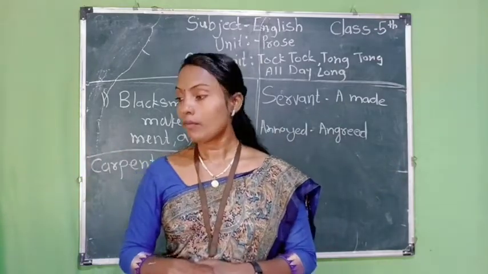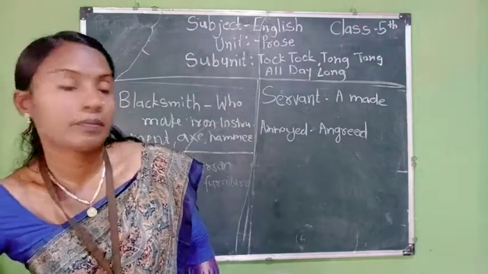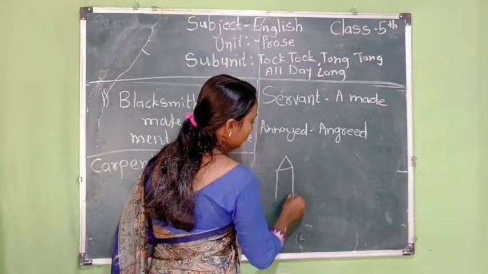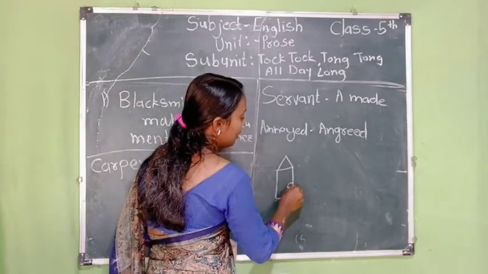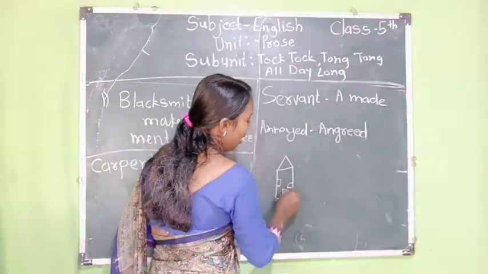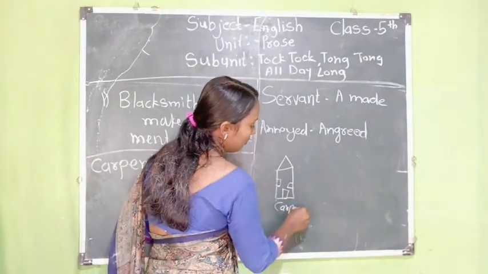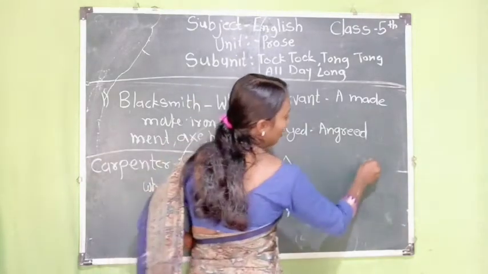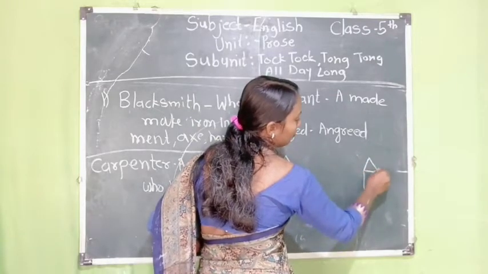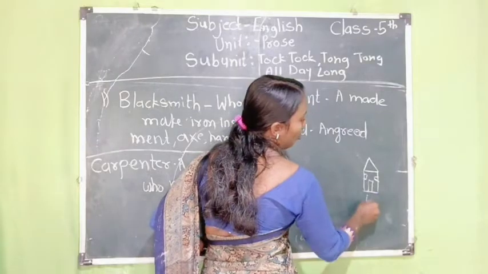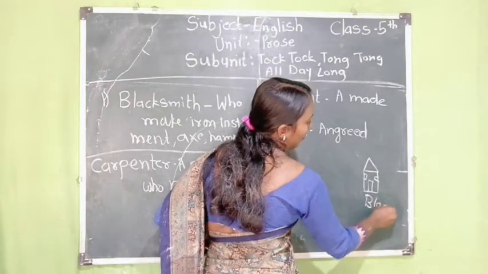So you can see here, that is the house of the carpenter. Then again, here is the house of the blacksmith.